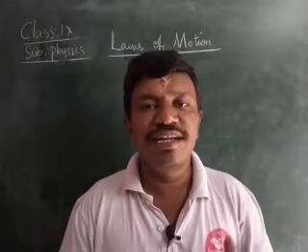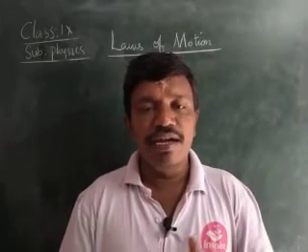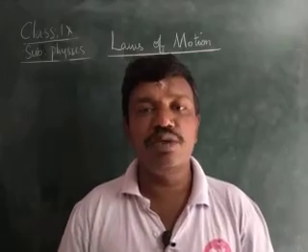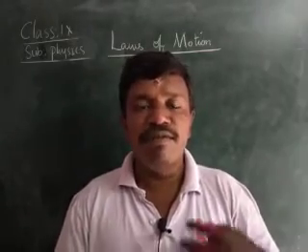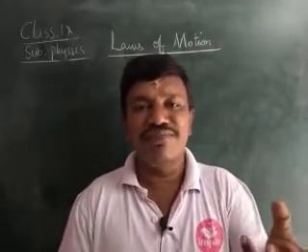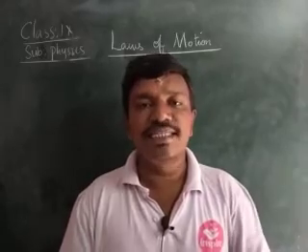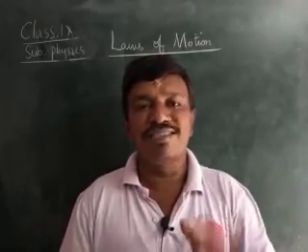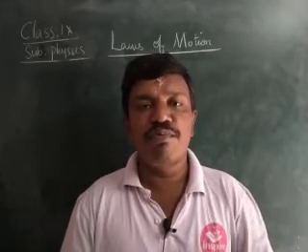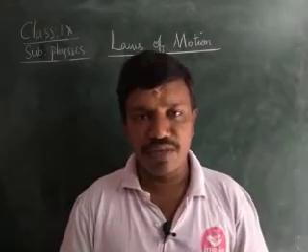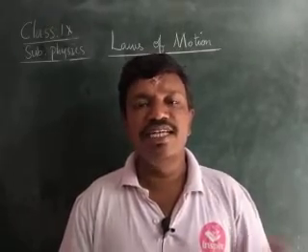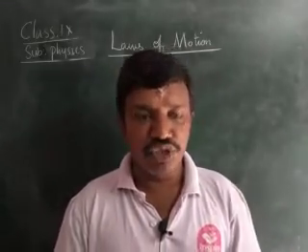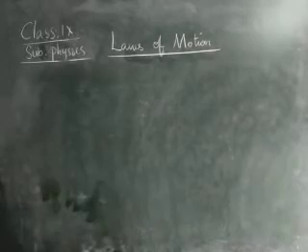The relationship between inertia and mass is that inertia is directly proportional to its mass. That means when there is more mass, there is more inertia. It is easy to move a bicycle than a car. Why? Because the car has more mass. Therefore, as the car has more mass, it exerts more inertia. As a result, we say that inertia and mass are interrelated with each other and they are directly proportional. Okay, children?